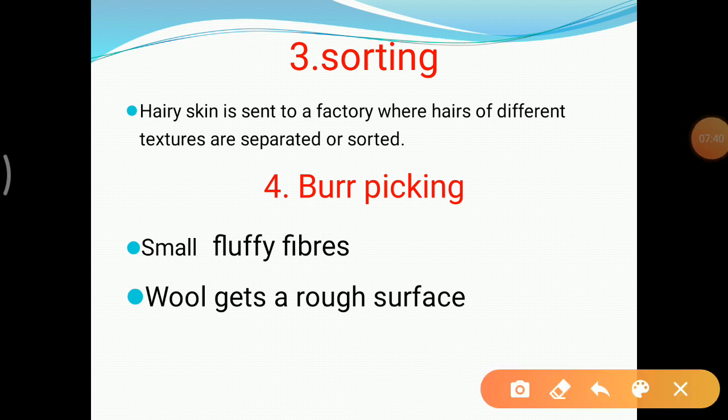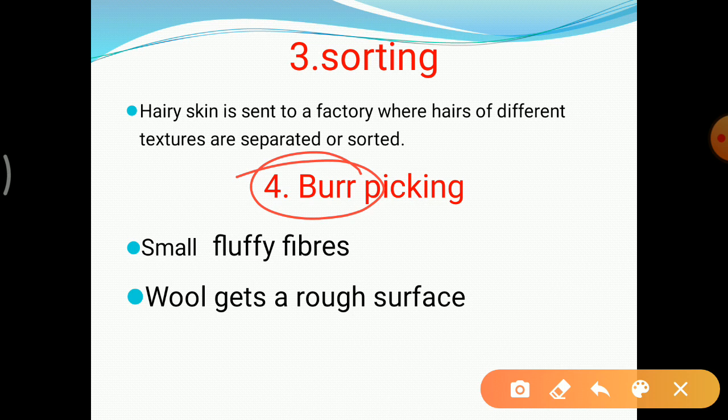Next is burr picking. What question arises in your mind? What are burrs? Burrs are small, fluffy fibers. When you wear your woolen clothes, sometimes you will see that the whole sweater is smooth, but at some places you will see small fluffy structures, tiny ball-like structures. These structures are called burrs. Similarly, wool fiber also has burrs. Due to these burrs, the wool gets a rough surface. Some soft wool has fewer burrs, but some other wools might have more burrs.